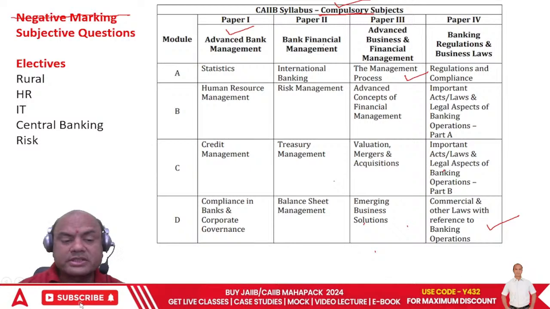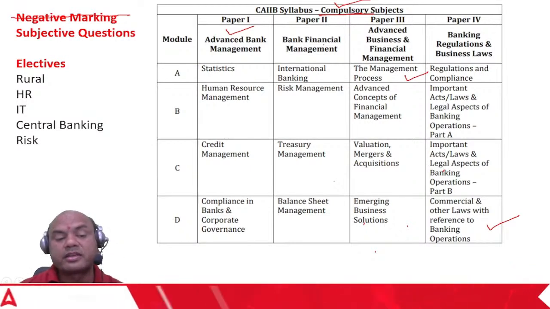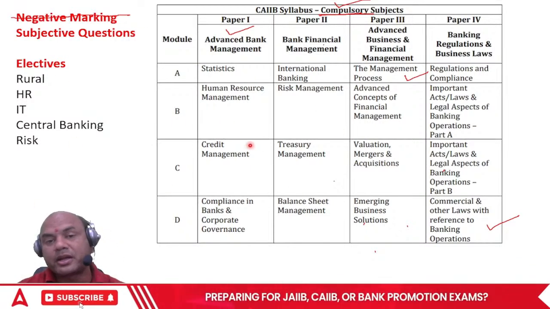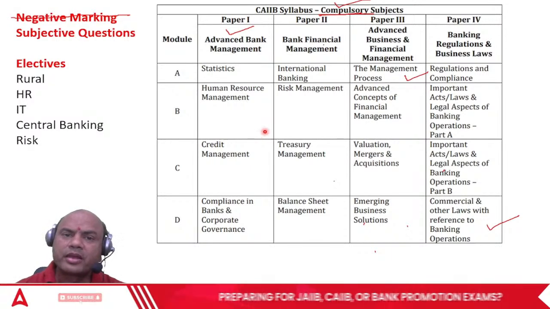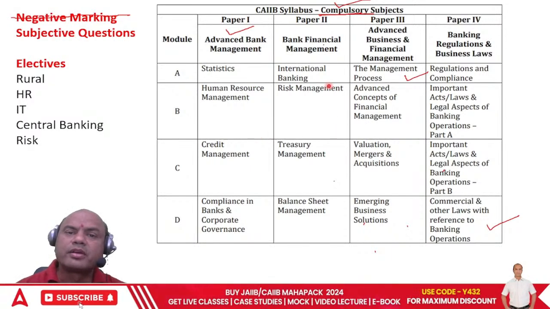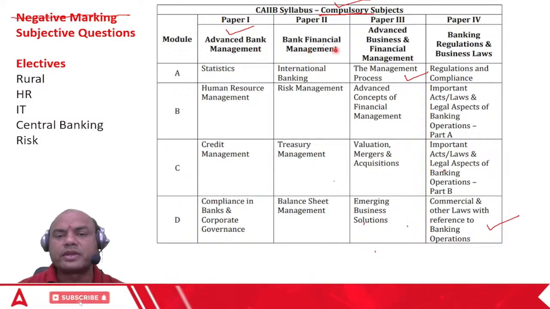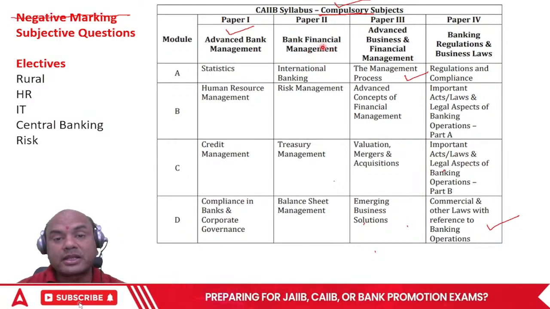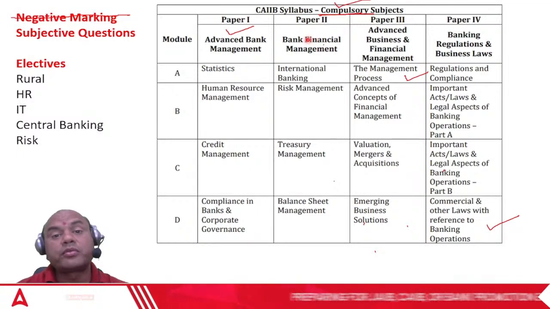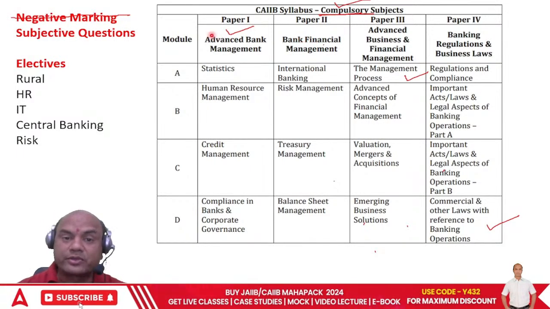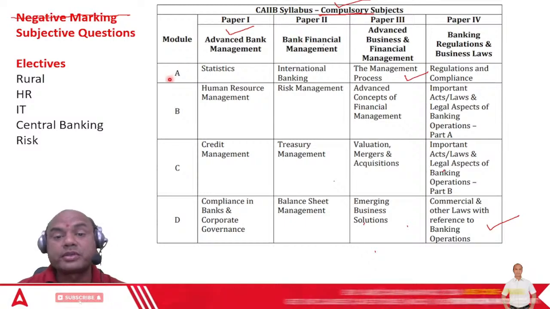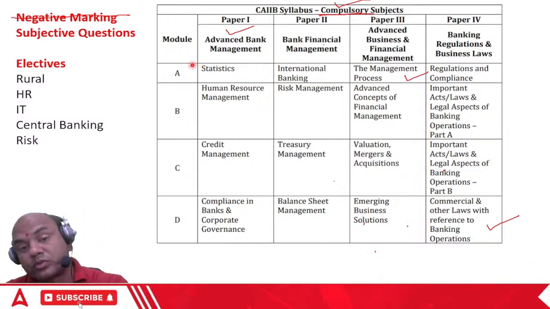Why did we cover the syllabus? Because the point over here is, unless you know what is to be prepared, how will you prepare? It's like a ship going on in the sea without knowledge of anything. If you have that magnetic compass, then you come to know where you have to go, right? So that's why this is like the compass. What you have to study, you first come to know that.